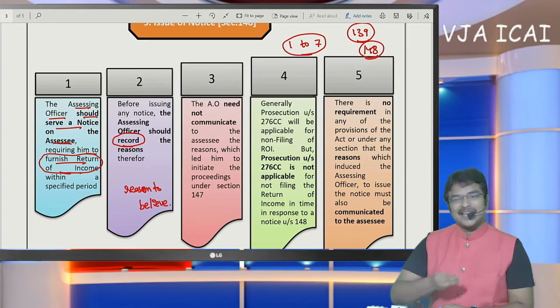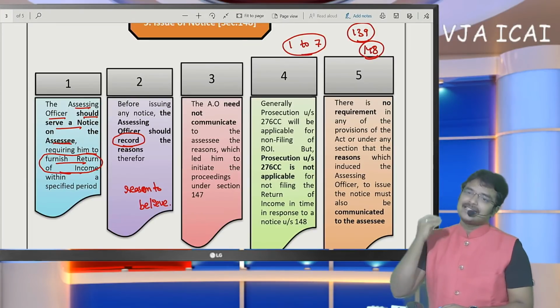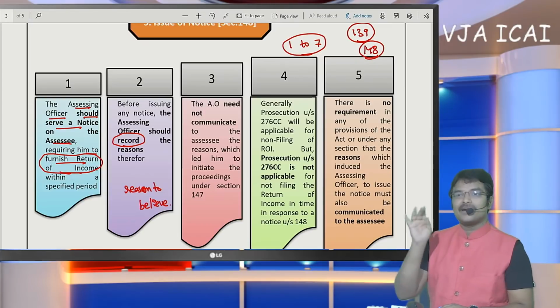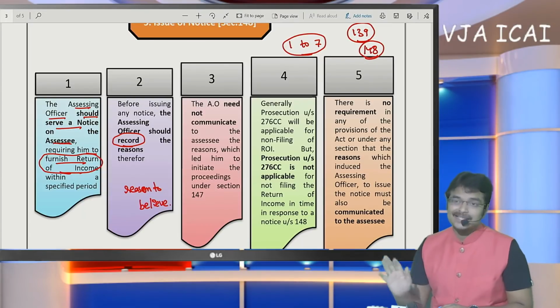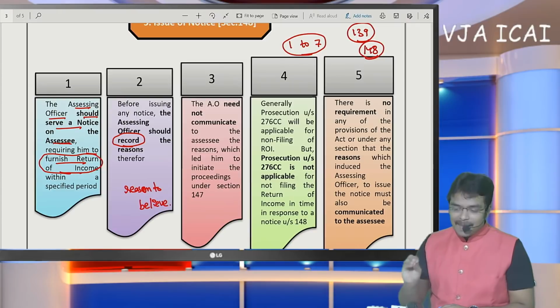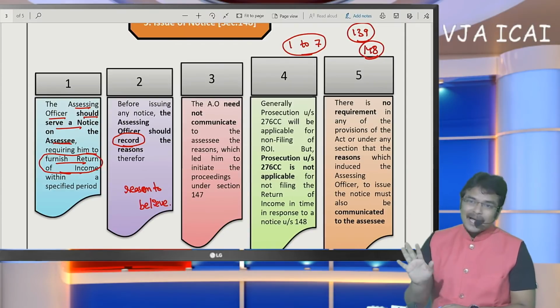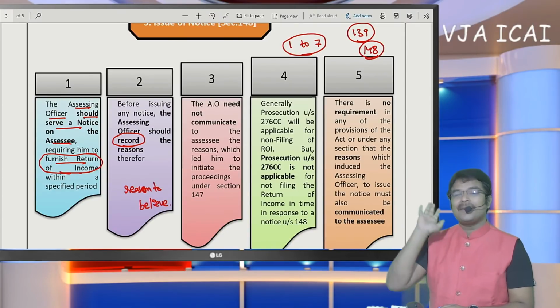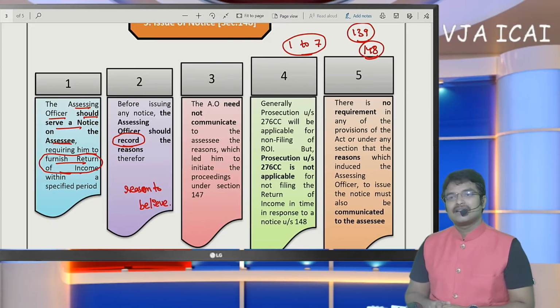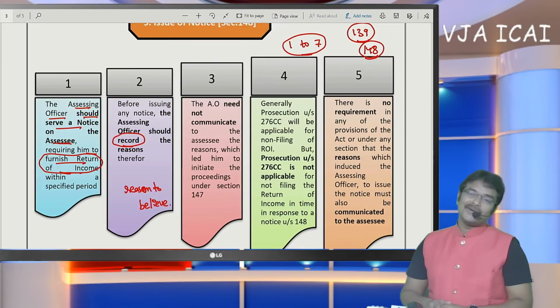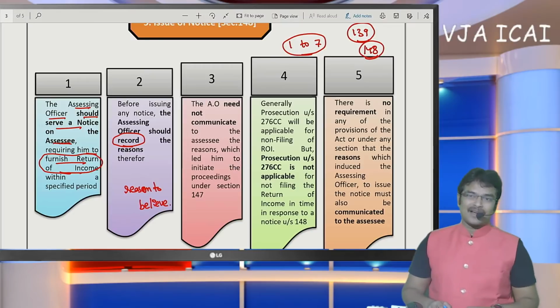Sir, whether there is any separate column to disclose? No. Same head of income: salary, house property, PGBP, capital gain or other sources. Whatever it may be, in the same head of income, you show it as income and file your return of income, paying appropriate taxes. And after filing your return of income, now the assessment process starts.